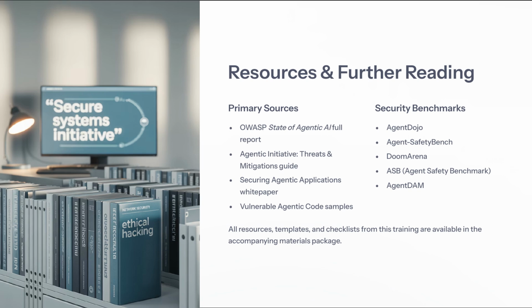As we transition from our discussion on future trends and emerging threats, it's crucial to equip ourselves with the right resources to navigate these challenges effectively. This slide highlights key primary sources that can enhance our understanding of Agentic AI and its security landscape. First, we have the OWASP State of Agentic AI Full Report, which provides an in-depth exploration of potential vulnerabilities and mitigations. The Agentic initiative offers additional valuable insights with resources like the Threats and Mitigations Guide and the Securing Agentic Applications white paper. For practical applications, consider exploring the vulnerable agentic code samples and security benchmarks from platforms such as Agent Dojo and Agent SafeFi Bench. These tools are essential for testing and securing agentic applications.